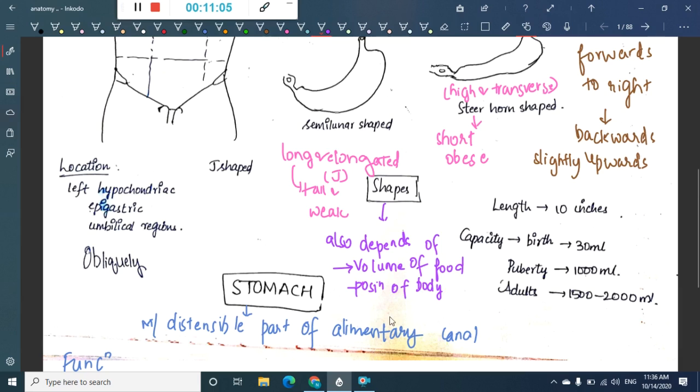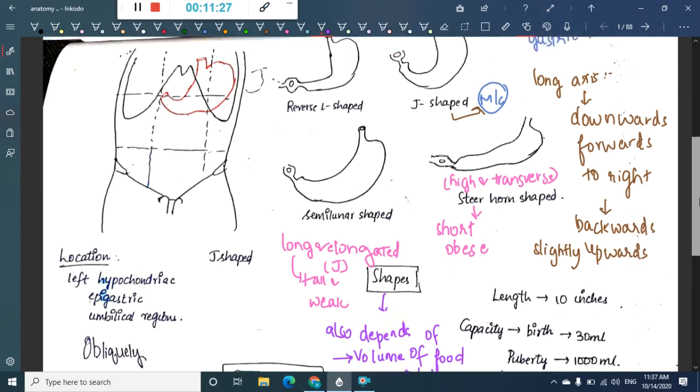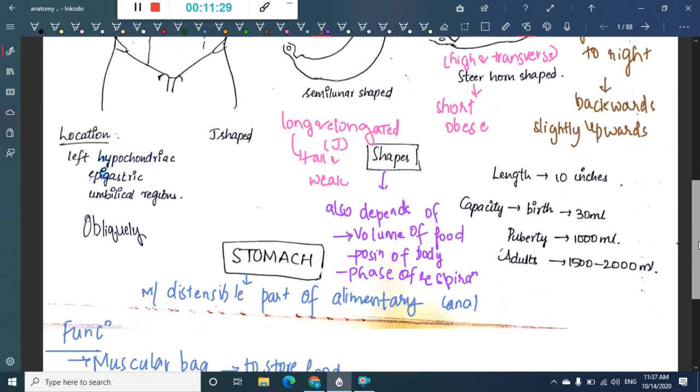It also differs with the phase of respiration. So shape will depend upon three things: volume of food, position of body, and phase of respiration. For studying the shape of the stomach we can use barium meal, and in the barium meal these 4 types of stomach have been found.